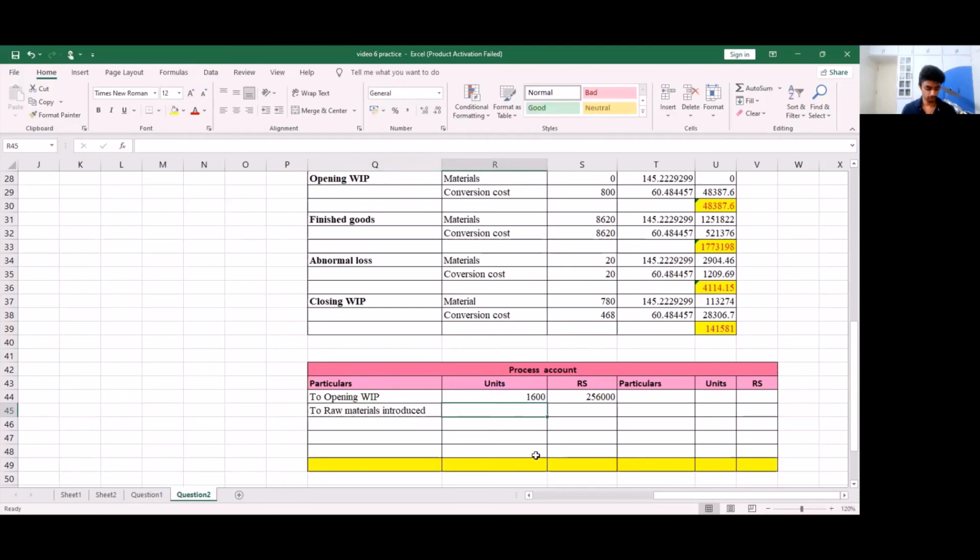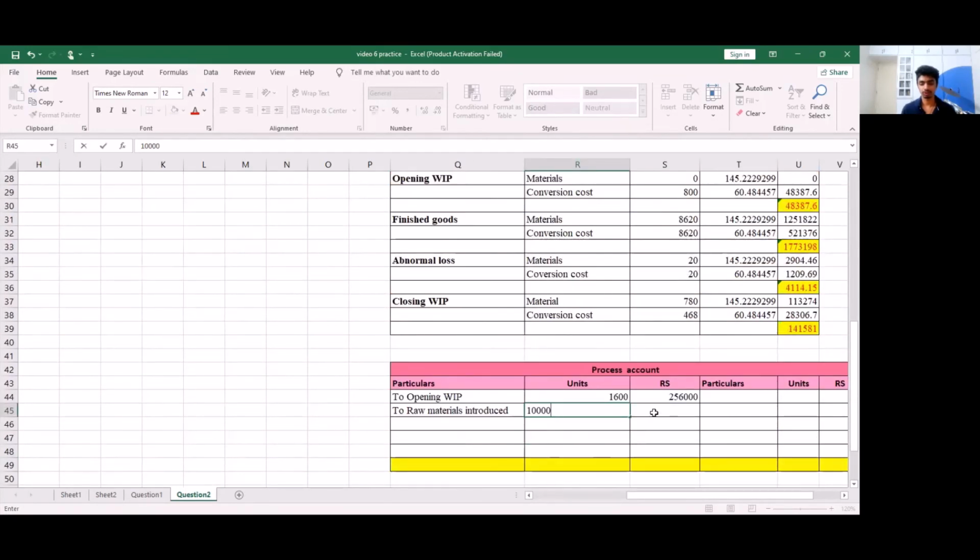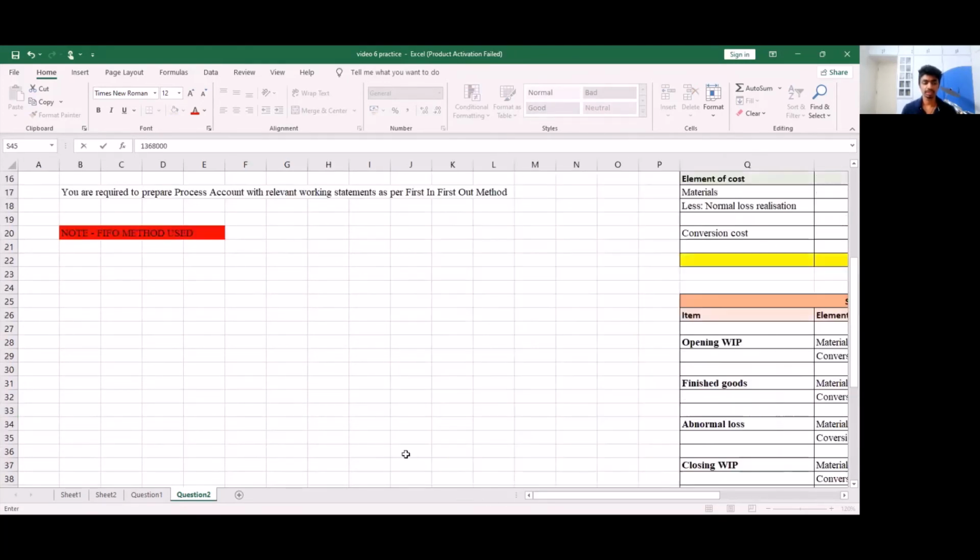So raw materials introduced is 10,000 units. So it says 10,000 kgs has been introduced, amounting to 13,68,000. So let me quickly fill in the amount. 13,68,000. Do we have any other expenses?